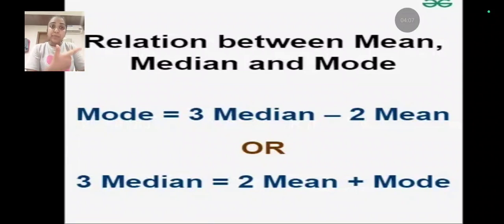Relation between mean, median and mode. Mode is equal to 3 median minus 2 mean. Otherwise, 3 median is equal to 2 mean plus mode.